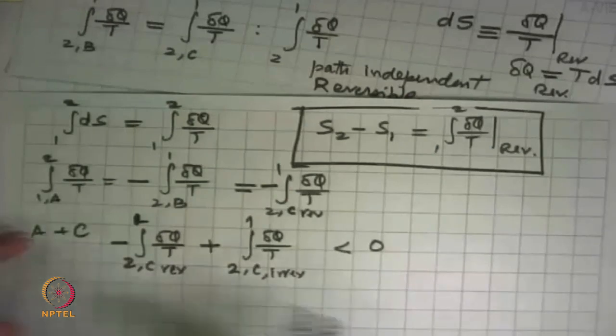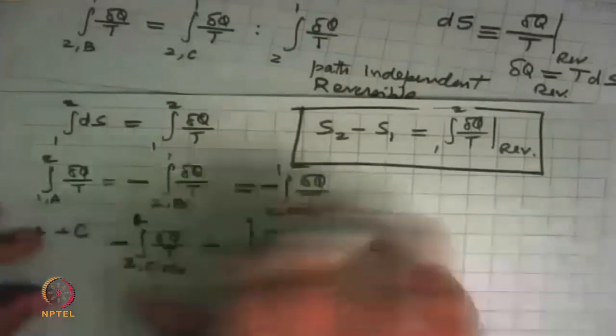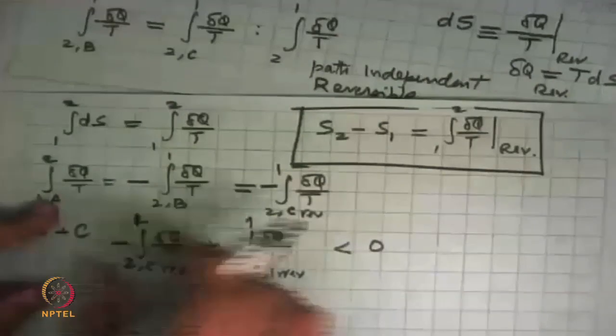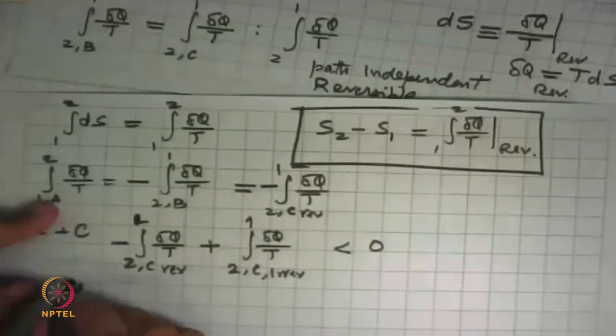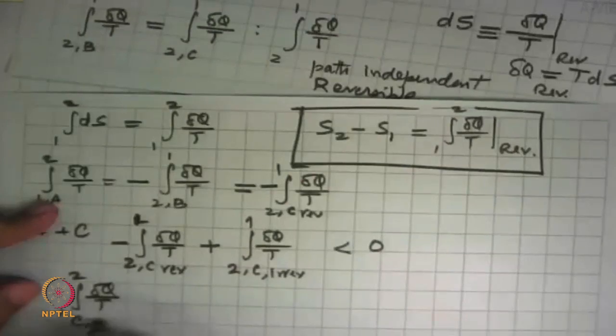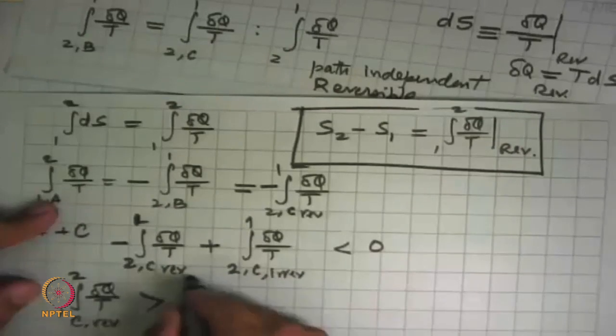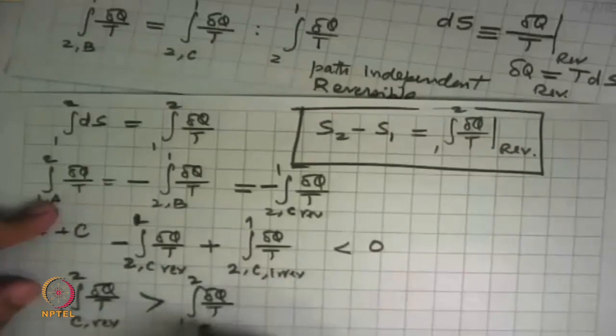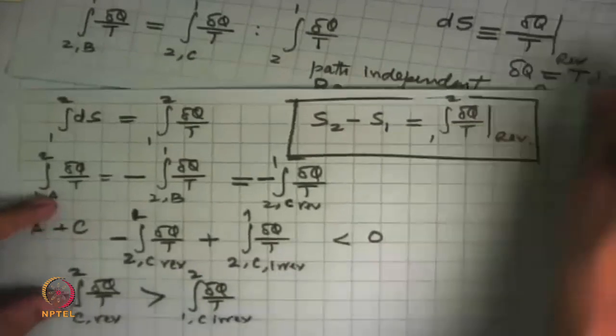So what it tells us, if we flip a little bit of things, is that this integral 1 to 2 delta q by t, C reversible, is greater than 1 to 2 delta q by t, C irreversible.